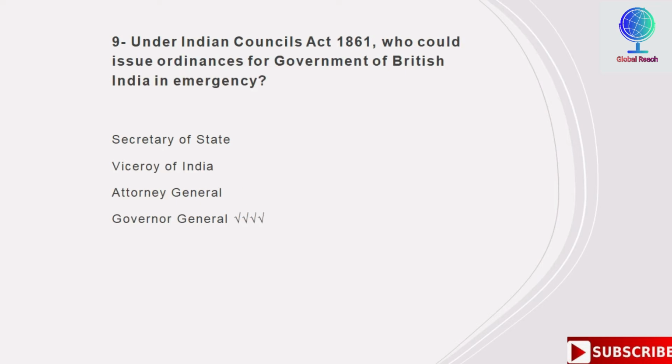Under the Indian Councils Act 1861, who could issue ordinance for Government of British India in emergency? Options are Secretary of State, Viceroy of India, Attorney General, Governor General. So fourth is the right option here, Governor General. Governor General can issue ordinance for the Government of British India in emergency under the Indian Councils Act of 1861.